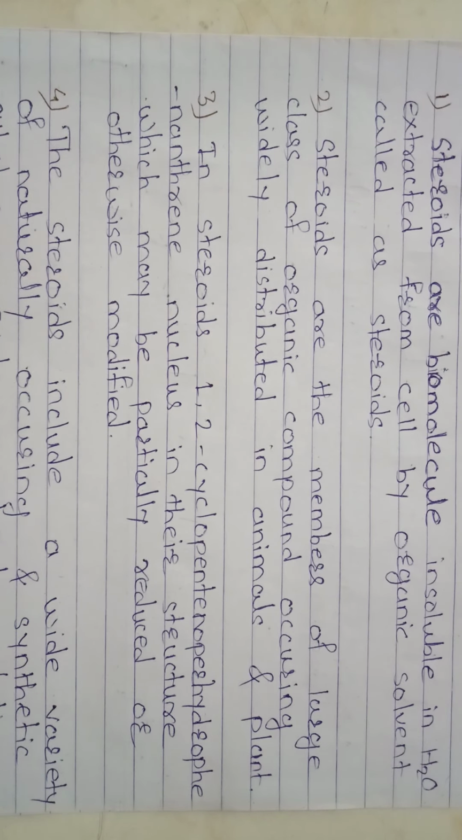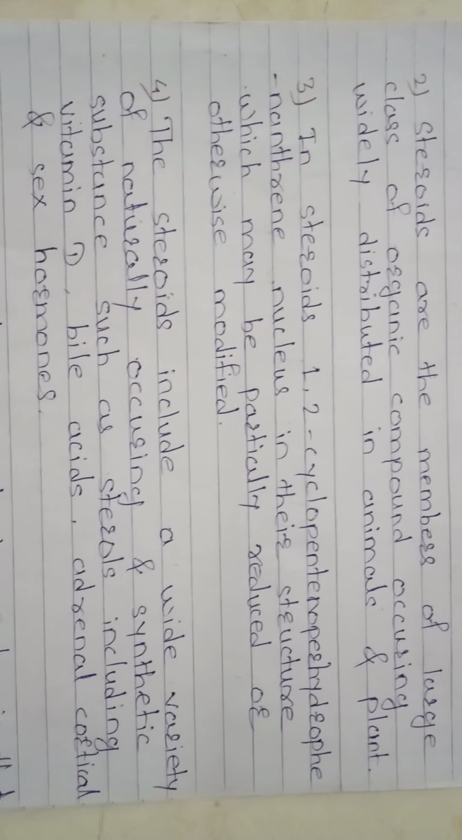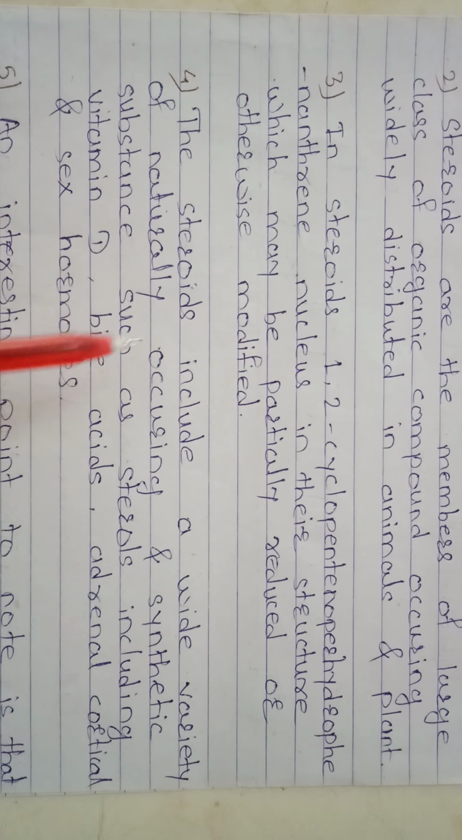Then third point, steroids have a 1,2-cyclopentanoperhydrophenanthrene nucleus in their structure, which may be partially reduced or otherwise modified. Then fourth point, steroids include a wide variety of naturally occurring and synthetic substances such as sterols, including vitamin D, bile acids, adrenal cortical and sex hormones.